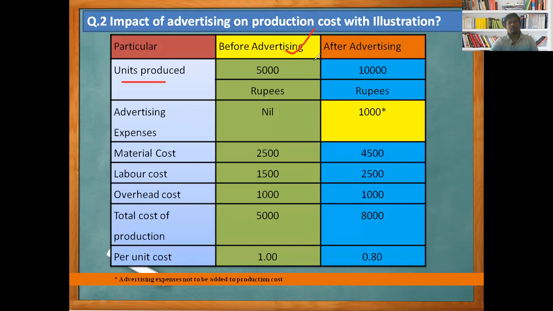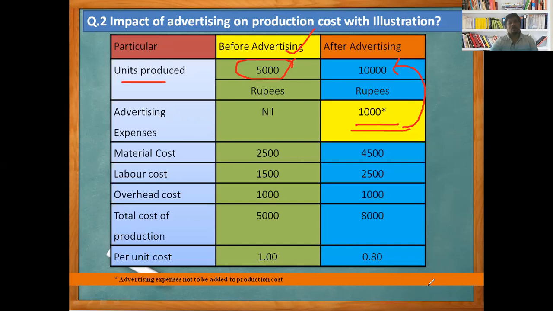Before advertising, the business firm is in a position to operate at 50%, that is 5,000 units. Now look at advertising expenses. Before advertising, nil. By introducing 1,000 of advertising, the business firm is able to operate at the optimum level, that is 10,000 units produced. So we can say we can double unit production only with the help of advertising expenses of 1,000 rupees. And students, look here, I have put a star here.